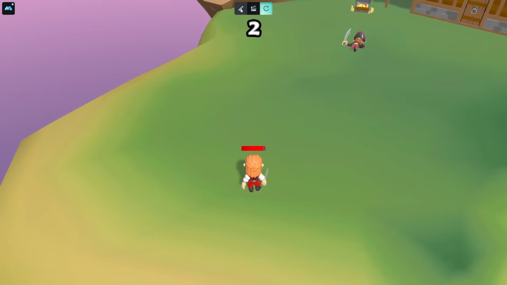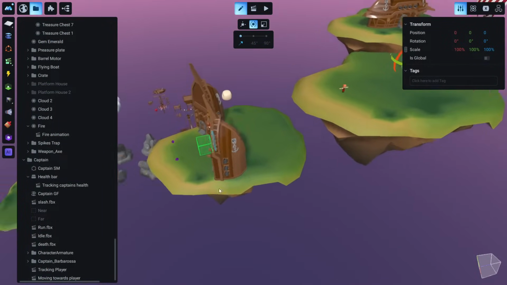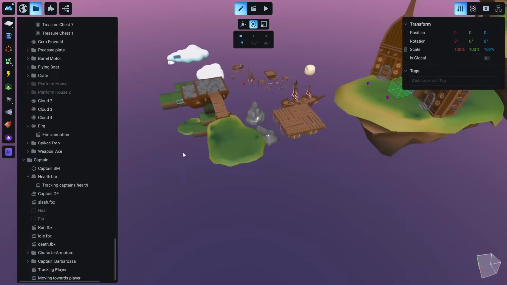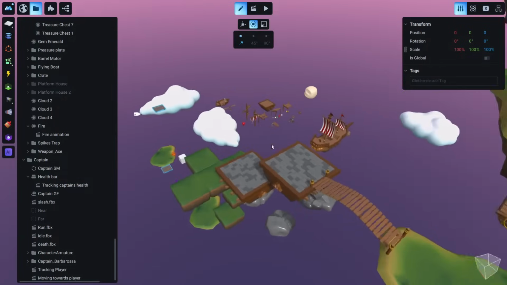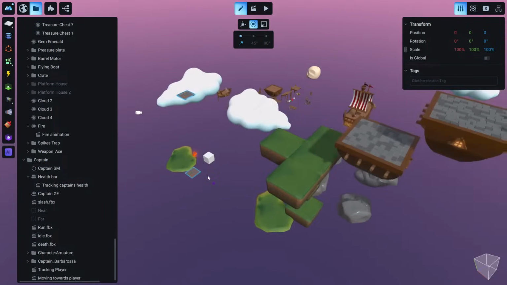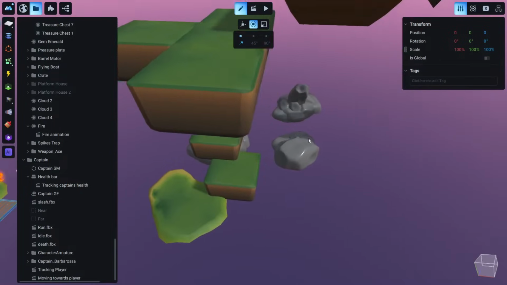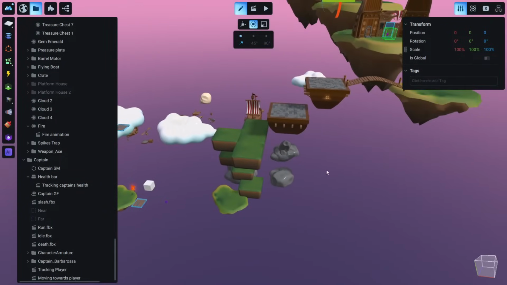Okay, and I believe this is the end of this level. Of course, we can make it more beautiful. We can make it more advanced. For example, more advanced platforms, moving platforms.